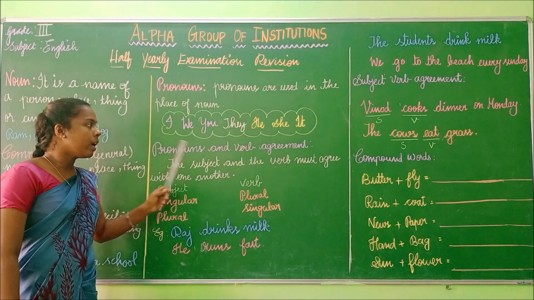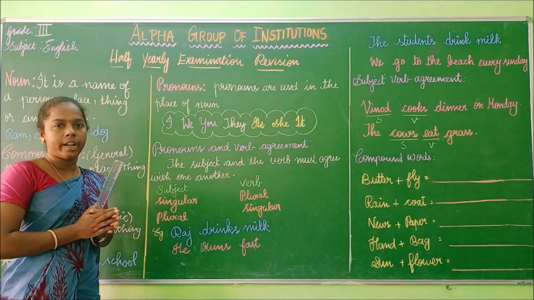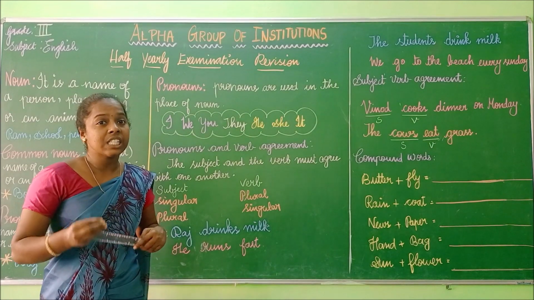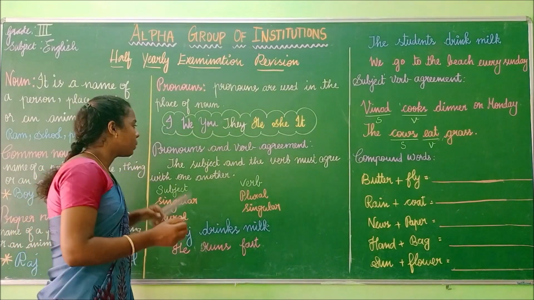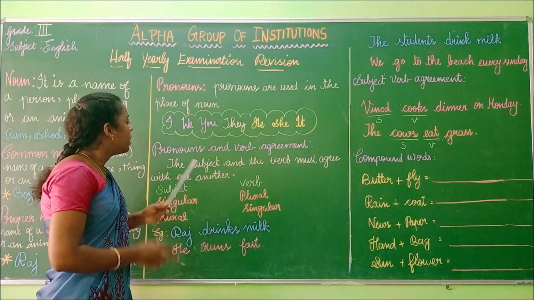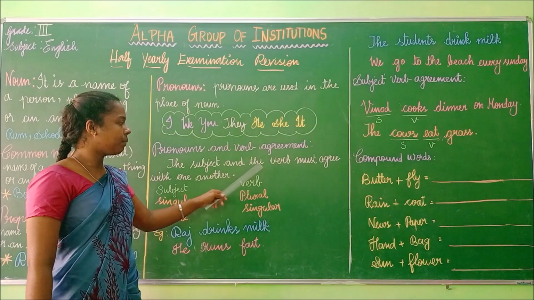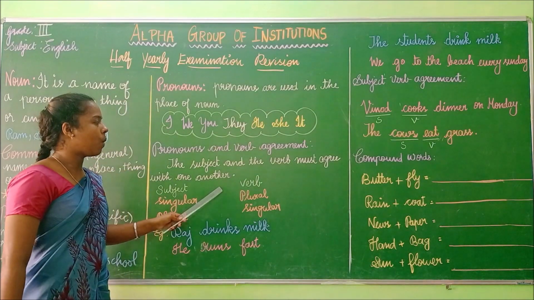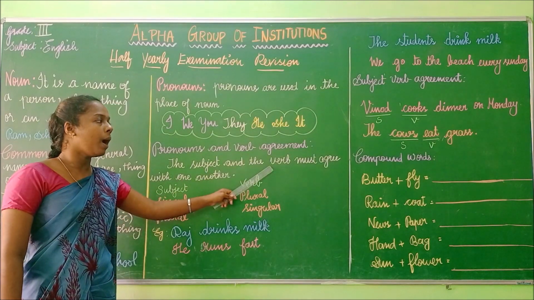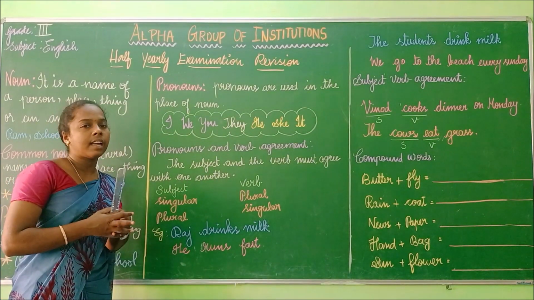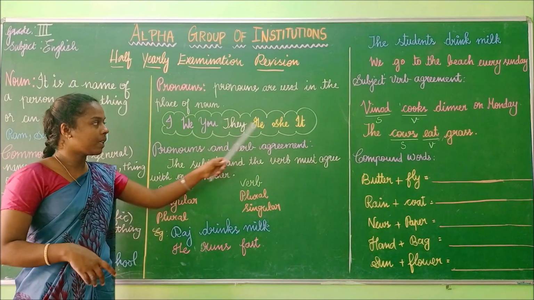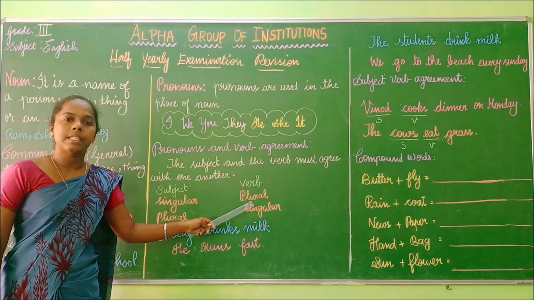So the pronoun and the verb must agree with one another. So tell me, children, what is a verb? A verb is an action. If the subject is he, she, it, the verb must be plural.